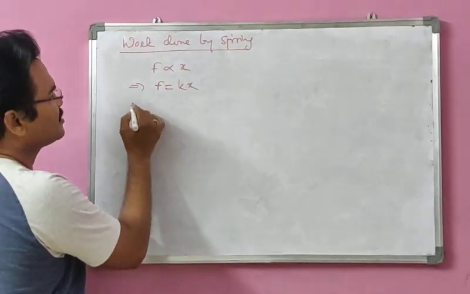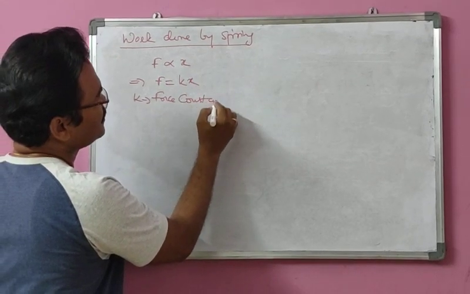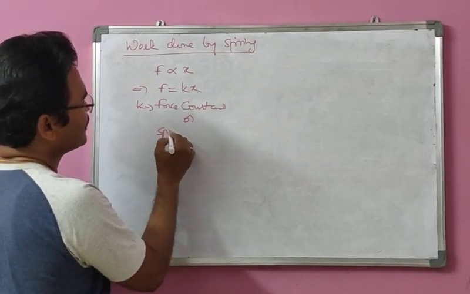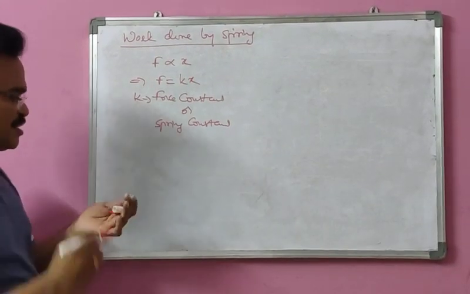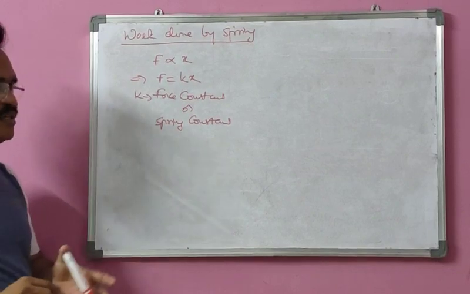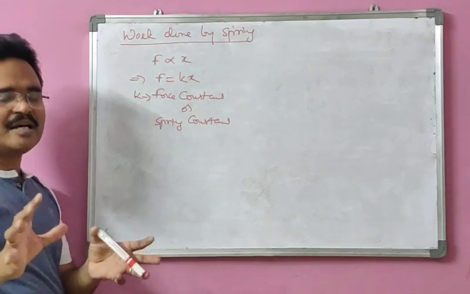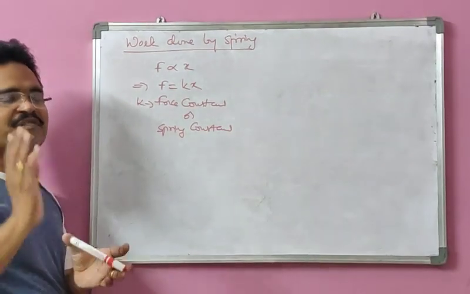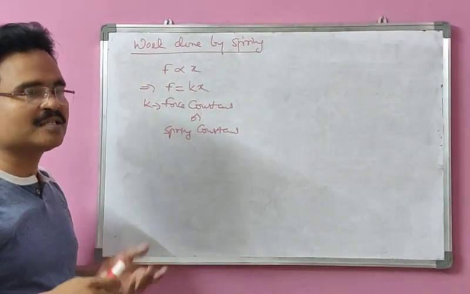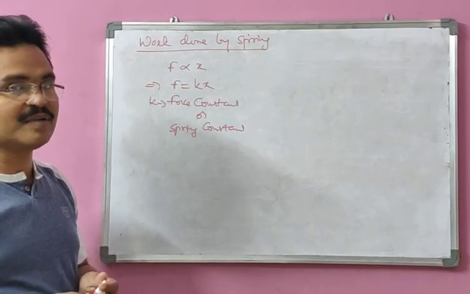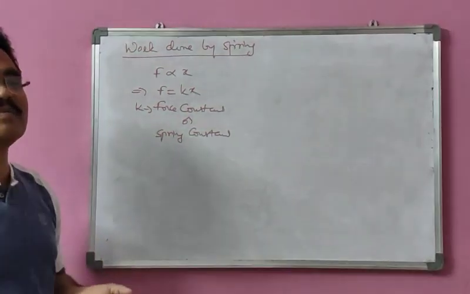The constant K is called the force constant or spring constant, and moreover it is also called the stiffness constant. K is also called stiffness constant. Why? Because a lengthy spring has less spring constant than a short spring. That means if a spring has constant K and it is cut into two equal parts, the spring constant of each one becomes 2K. That will be doubled. That means as you go on decreasing the length, the spring constant will increase.